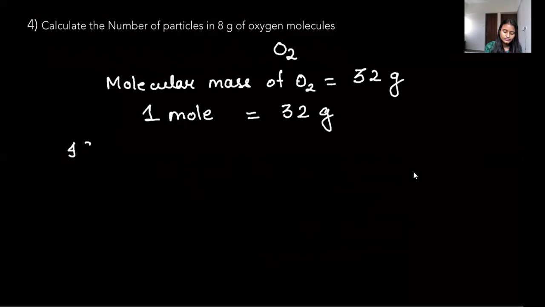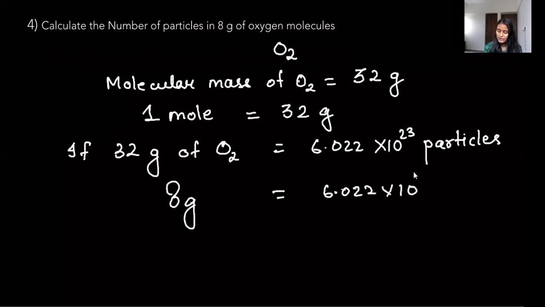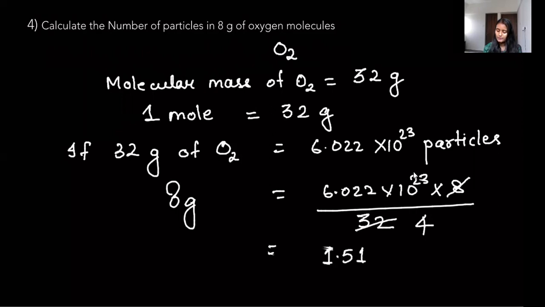So if 32 grams of O2 contains 6.022 times 10 to the power 23 particles, 8 grams would contain 6.022 times 10 to the power 23 multiplied by 8 divided by 32. So we will solve this. 8 times 4 is 32. And when you divide 6.022 times 10 to the power 23 by 4, you will get approximately 1.51 times 10 to the power 23 particles.